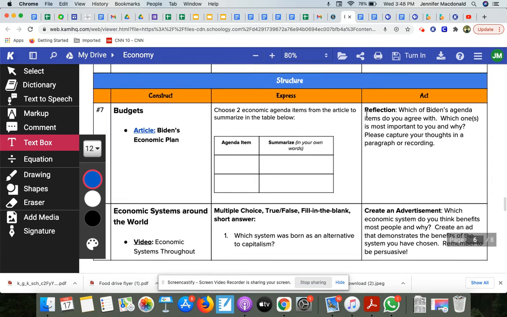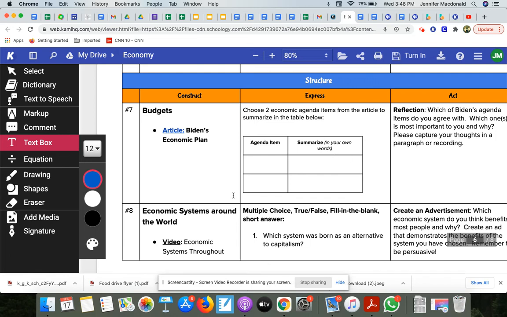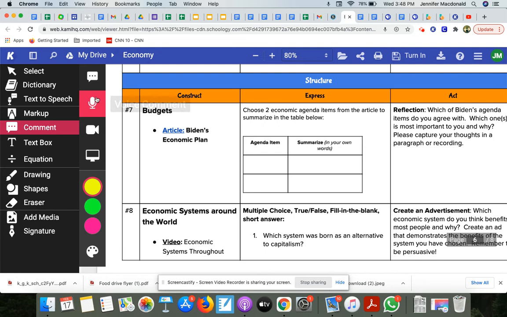And then for your reflection, you're going to talk about which of Biden's agenda items you agree with and which ones are most important to you and why. Please capture your thoughts in a paragraph or recording. Okay, paragraph, you'll have to use a text box. Recording, we'll use this comment feature using either this voice comment or you can do a video comment.